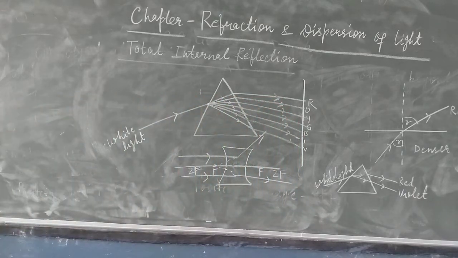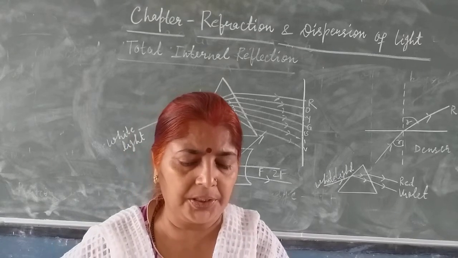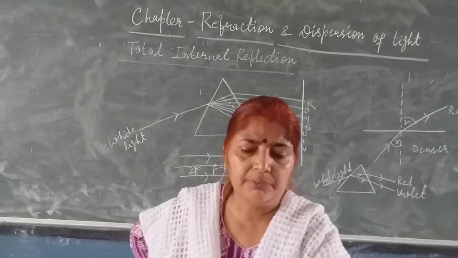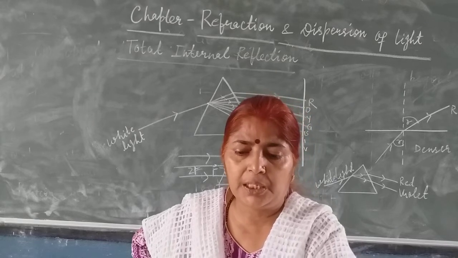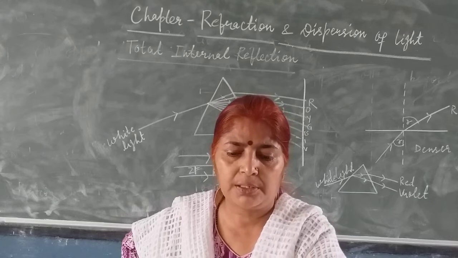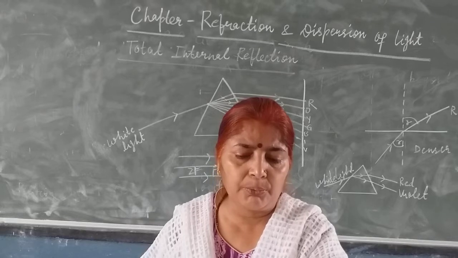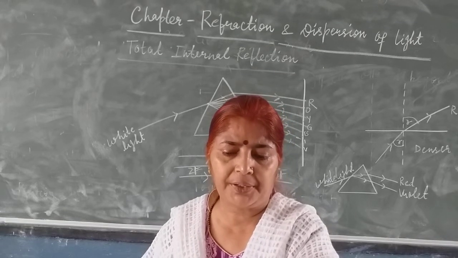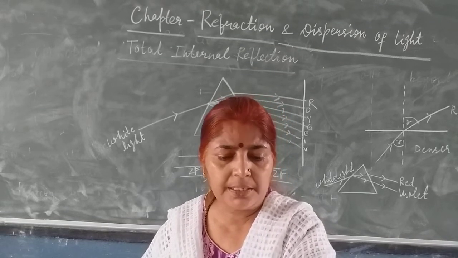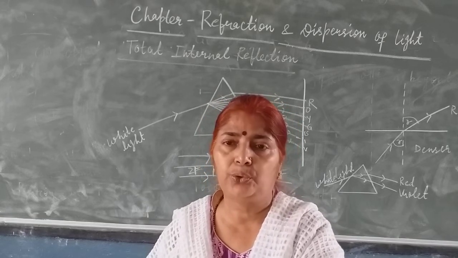First question is fill in the blanks. I am going to discuss fill in the blanks. First, a ray of light passing from one medium to another does not bend its path if its angle of incidence equals dash degree. It is 90 degrees. Second, the more the optical density of a given medium, the dash is the speed of light through it. Less is the speed of light through it.